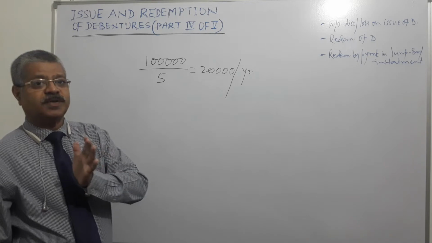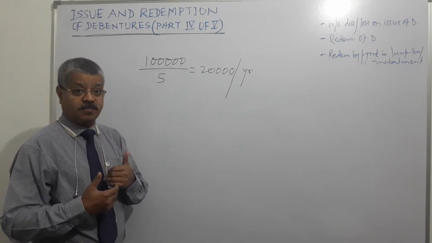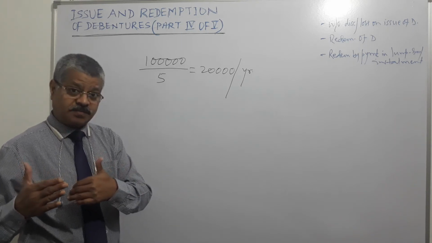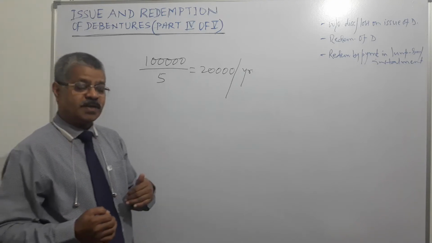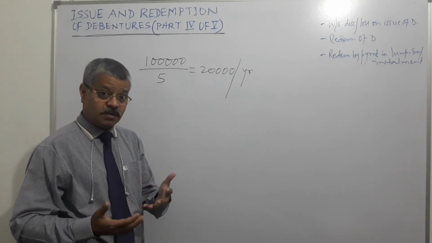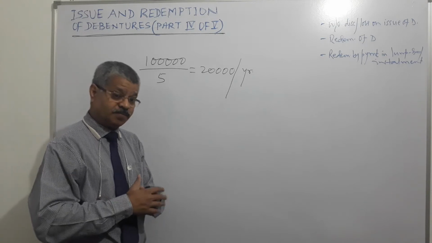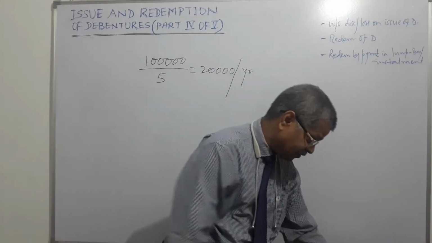Since the benefit of debenture issue will accrue to the company for the tenure of the debenture, say 5 or 7 or 10 years, it should not be written off wholly in the year of issue itself. It should be spread over the tenure of the debentures, right?